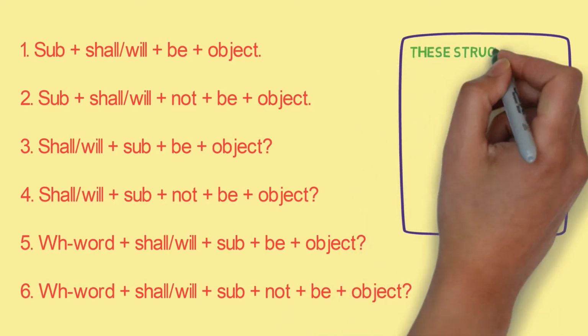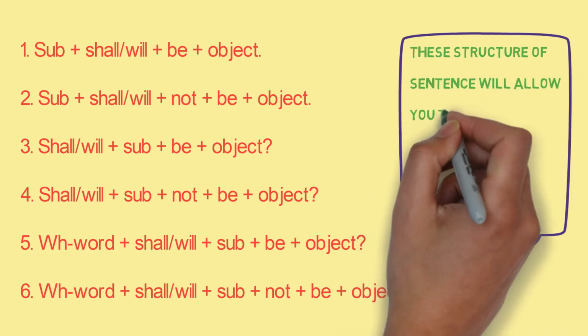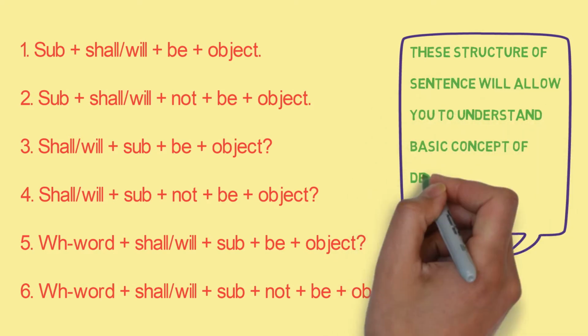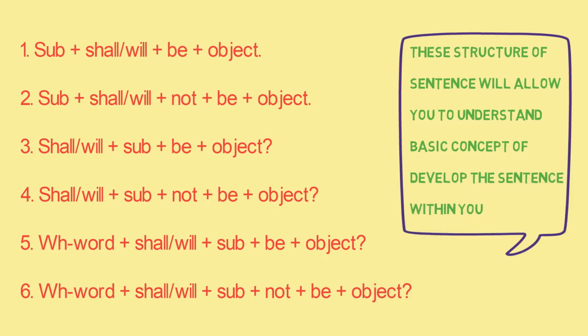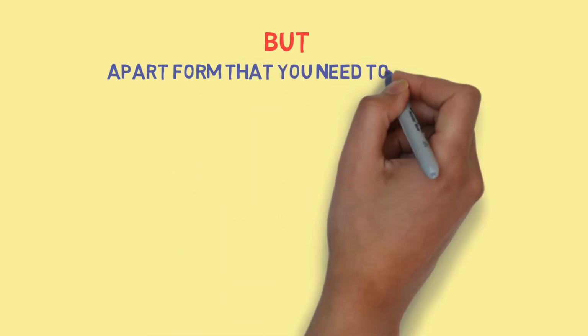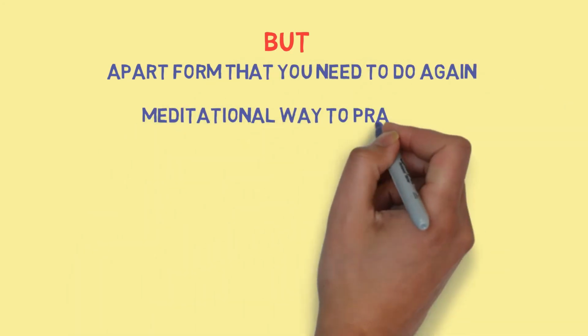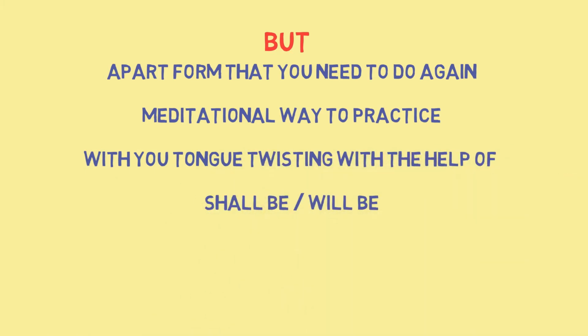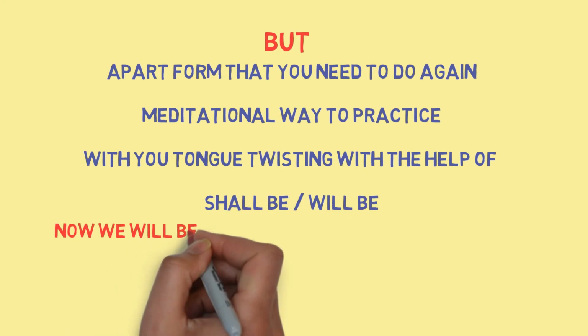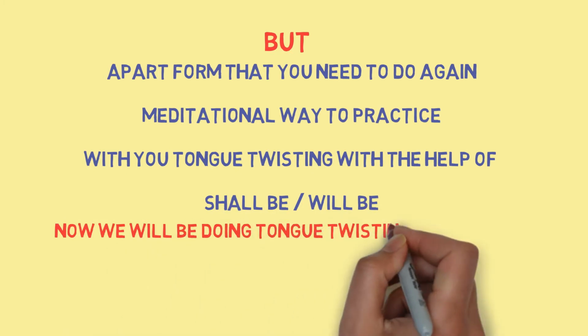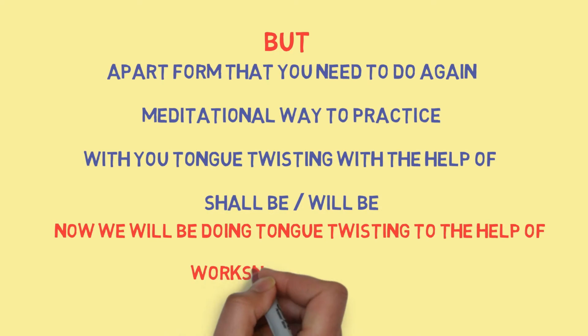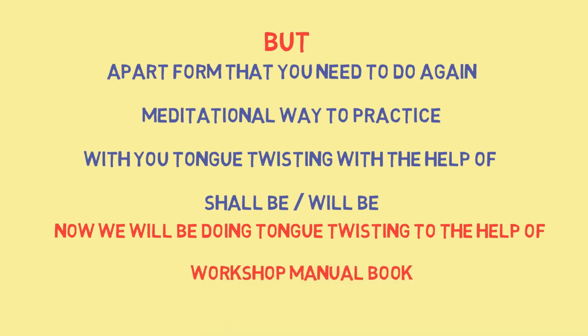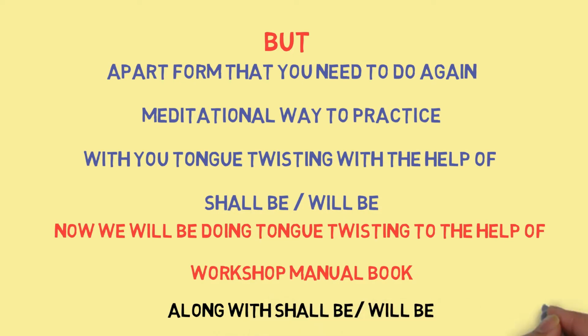These sentence structures will allow you to understand the basic concept of developing sentences within you. But apart from that, you need to do the meditational way of practice, tongue twisting with the help of shall be and will be. Now we will be doing tongue twisting through the help of the workshop manual book along with shall be and will be.